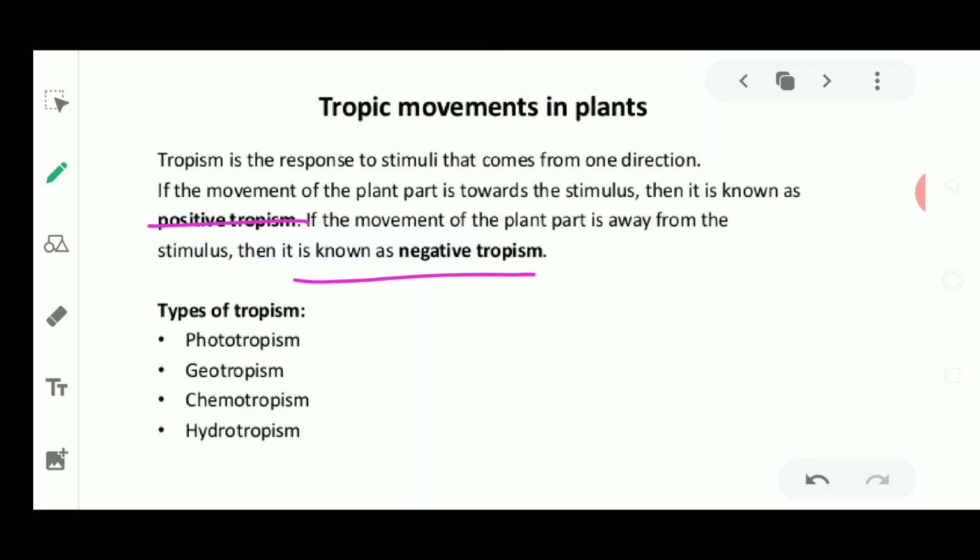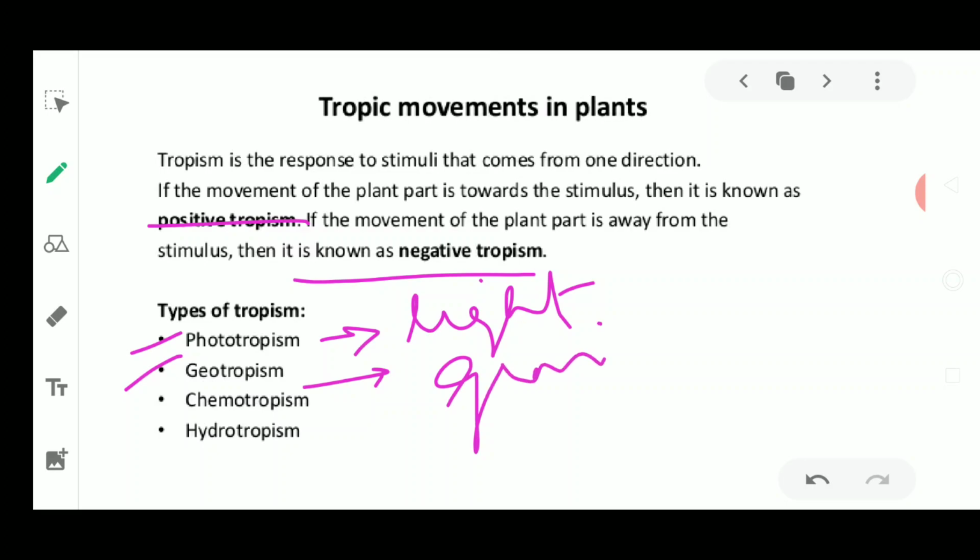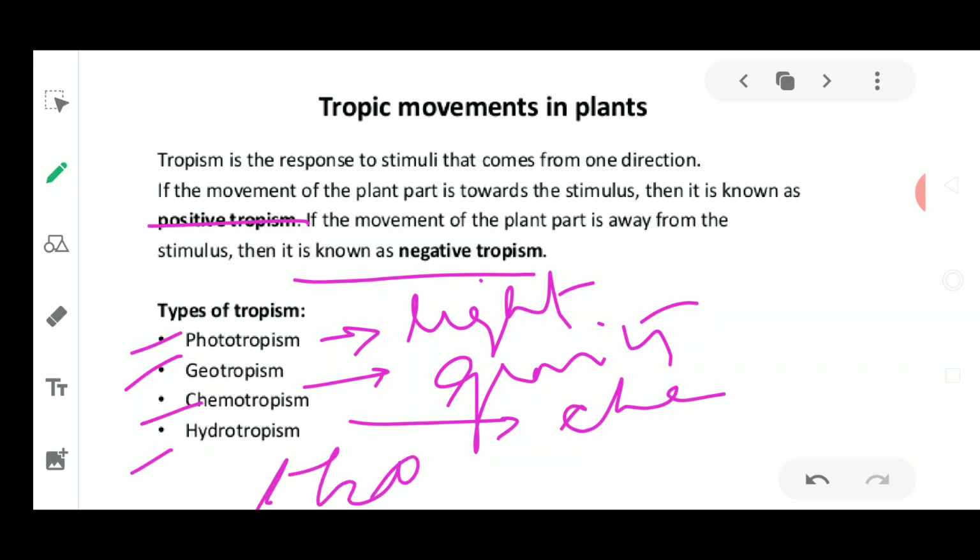Now there are different types of tropism, that is phototropism, geotropism, chemotropism and hydrotropism. I have given you the overview that phototropism means the stimulus is light, geotropism means the stimulus is gravity, chemotropism means the stimulus is chemical, and hydrotropism means the stimulus is water. So the movement is shown in response to the external stimulus. It is a directional movement. That is why it is called tropism, or tropic movement. Please remember these two words, positive and negative tropism.